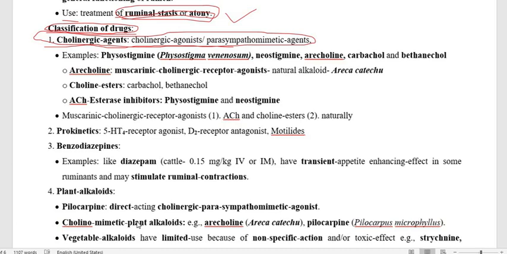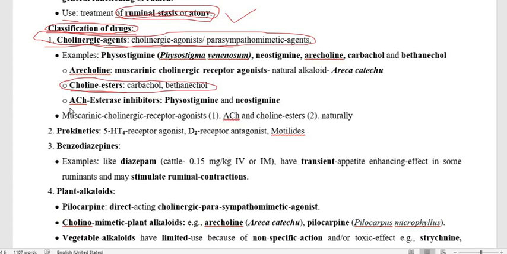Under this cholinergic agent, the drugs may be direct acting, like choline esters, carbachol and bethanechol. So carbachol and bethanechol are called choline esters. They are the cholinomimetic drugs, or cholinergic agonists. Next is the drug which prevents the destruction of the neurotransmitter acetylcholine.